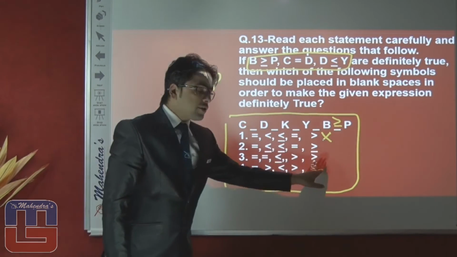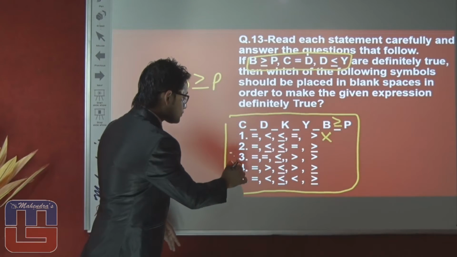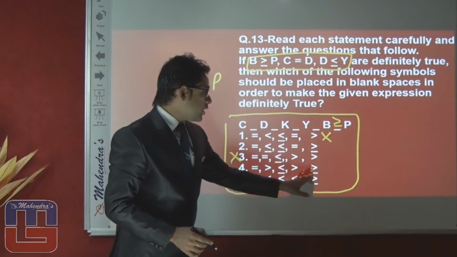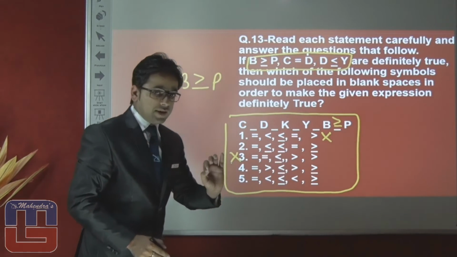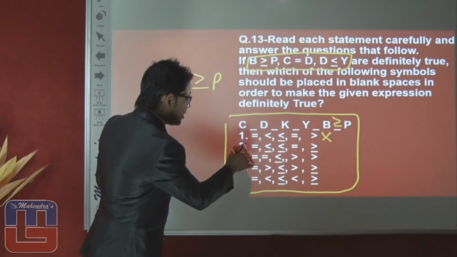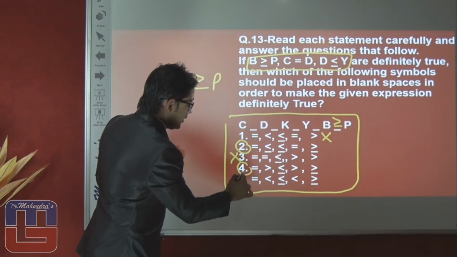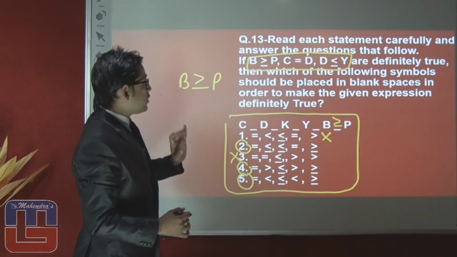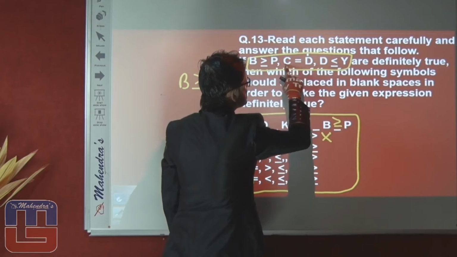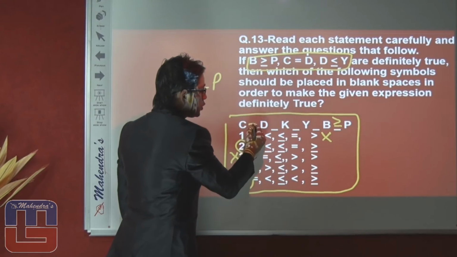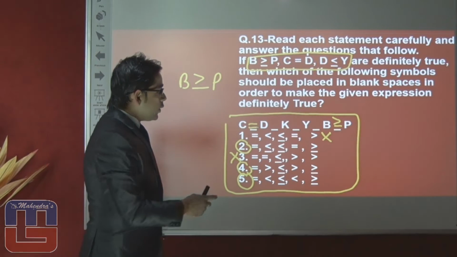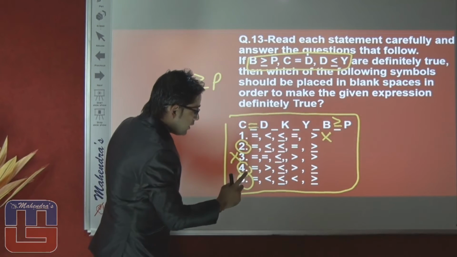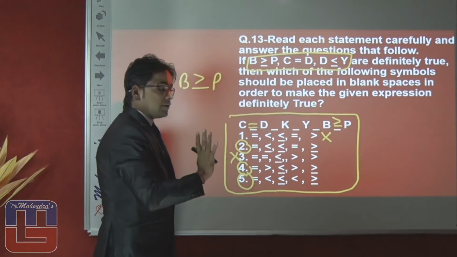Third option is talking about greater, so again false. Fourth option is talking about greater equal, again okay. And last option is again we can include. So it can be second option, it can be fourth, or it can be fifth. Next conclusion is saying C is equal to D. It means only one option we need between C and D, that is equal, which means second is available, fourth is available, and fifth is available.